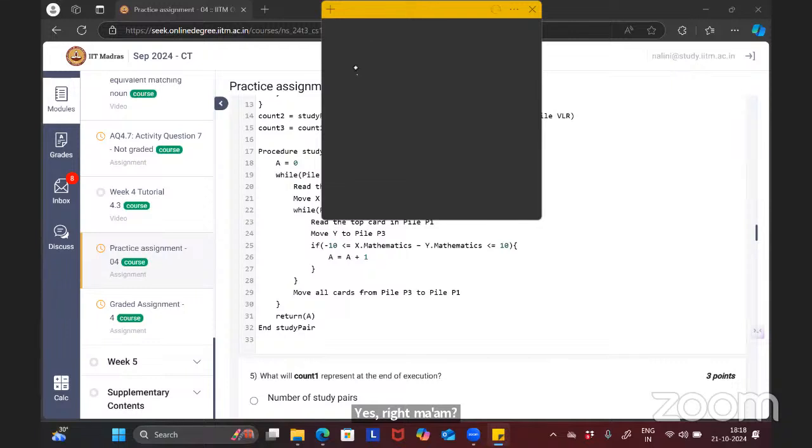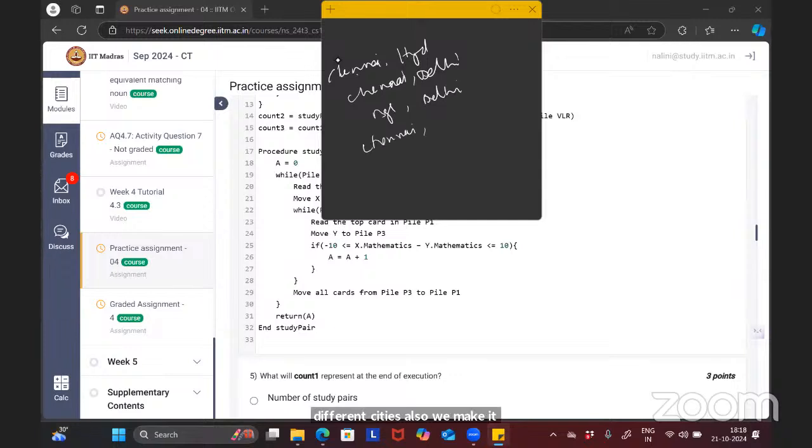Like that. So study pairs come from different cities. Also, we can get Chennai and Hyderabad, Chennai, Delhi, something like that. Chennai, Delhi, Bangalore, Delhi. Different cities also we may get. We may get Chennai also. All the study pairs we will get. Okay, this is count one.